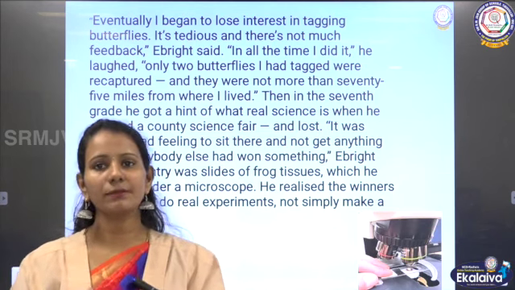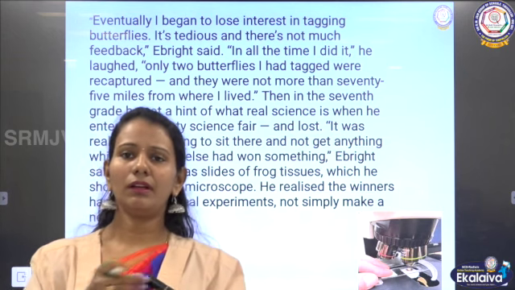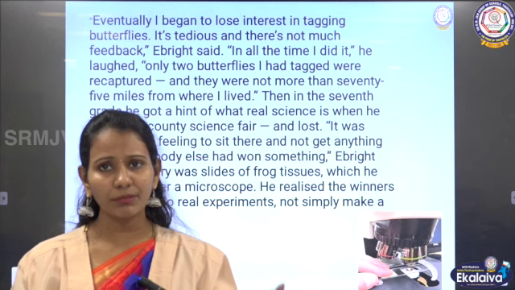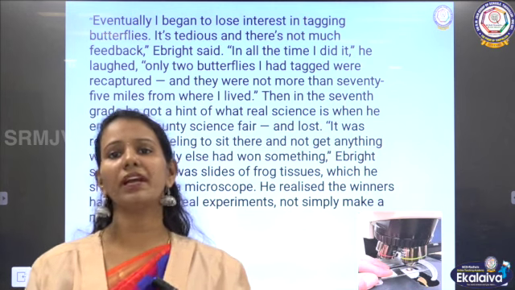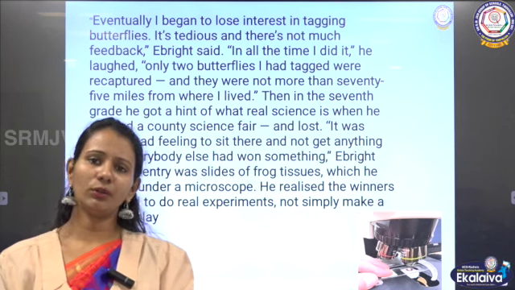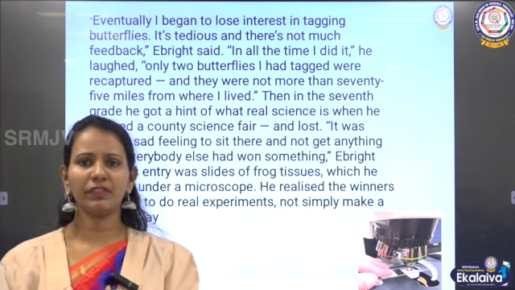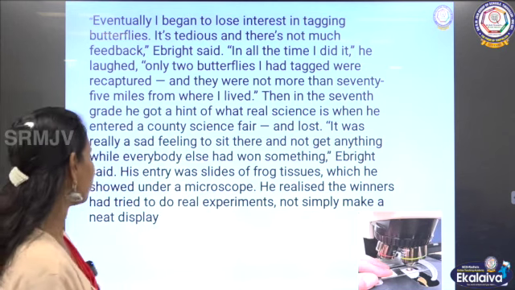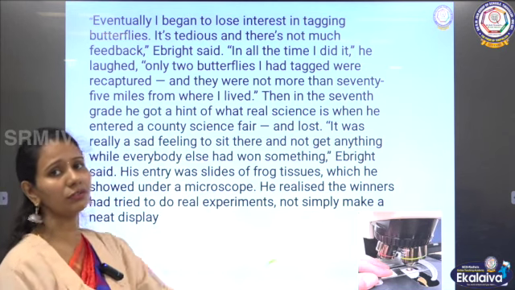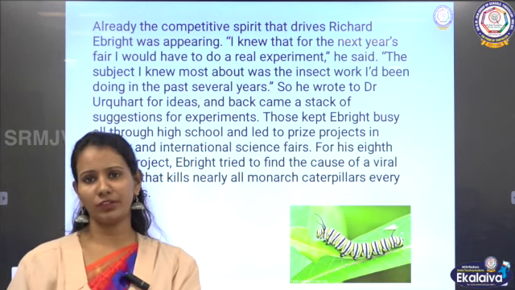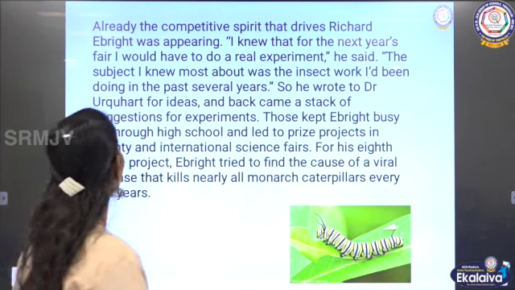He neatly displayed the slide of the frog tissue, but everybody else had done something new, some experiment they had made, and they won. And this boy had only made a display. That was not enough for him to gain any prizes. That is where he understood that he had to do something more. Not just showing would fetch him prizes.